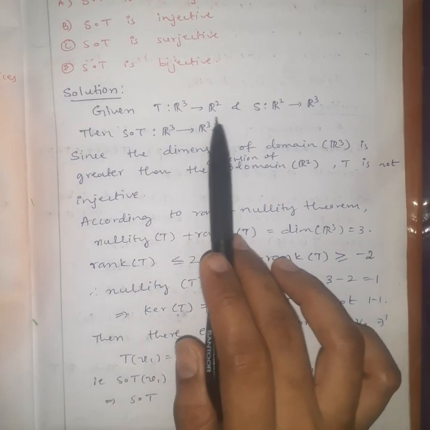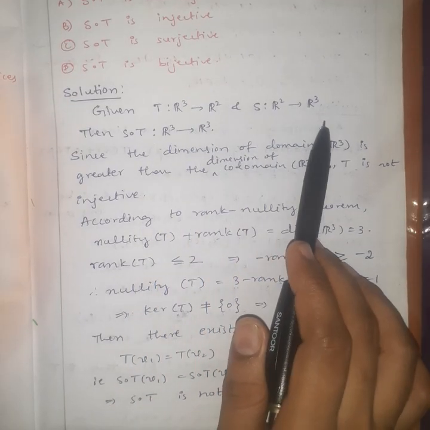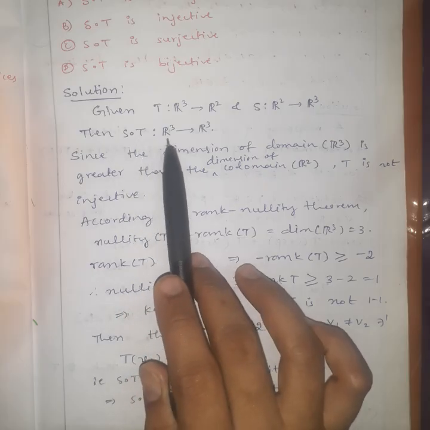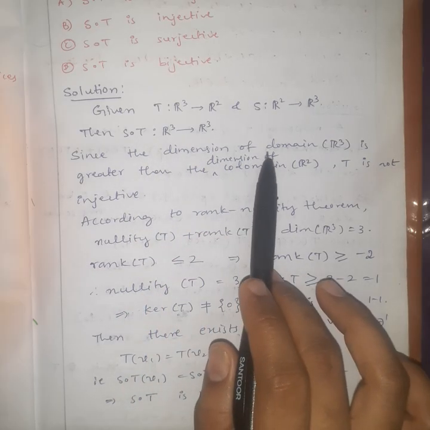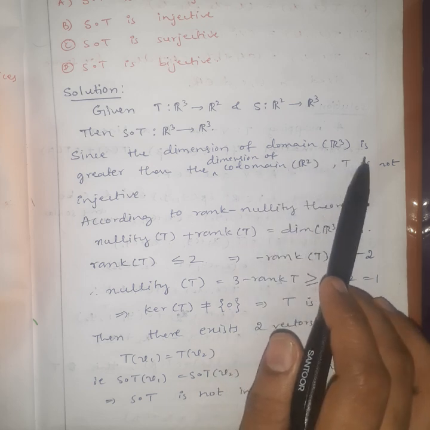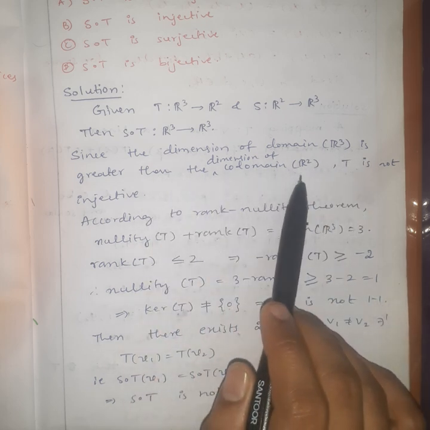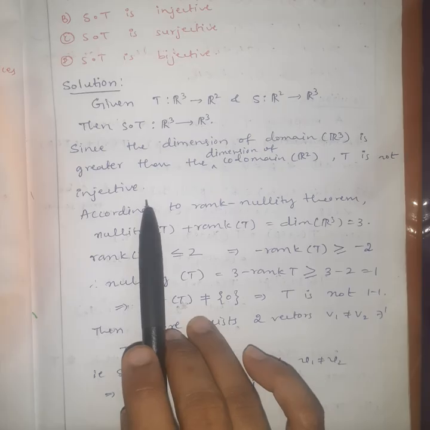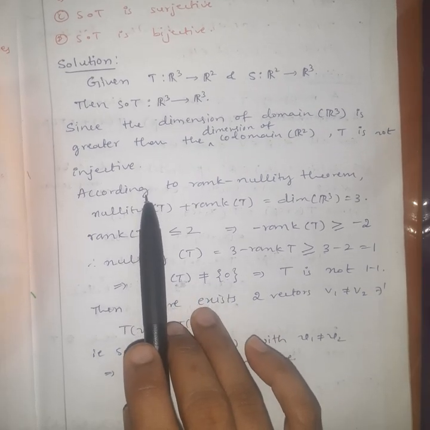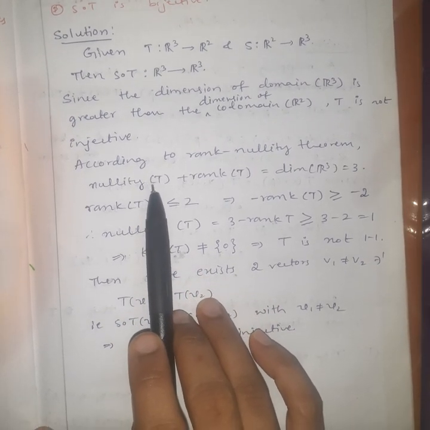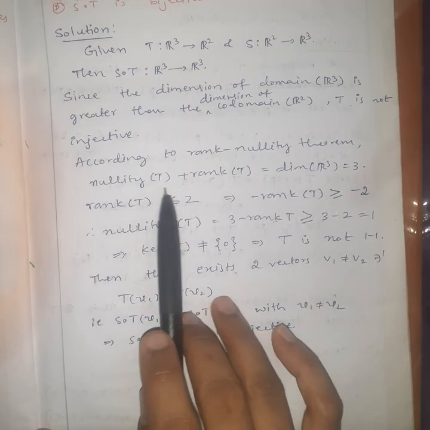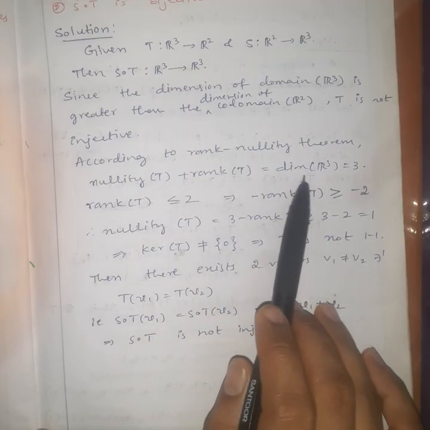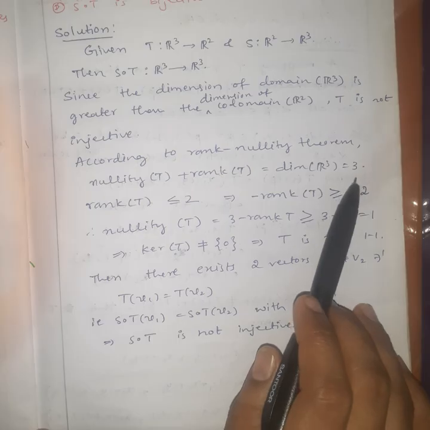Given T from R3 to R2 and S from R2 to R3, then S composition T is a mapping from R3 to R3. Since the dimension of the domain R3 is greater than the dimension of the codomain, T is not injective. So let us give an explanation for this. According to the rank nullity theorem, nullity of T plus rank of T is equal to dimension of R3, which is equal to 3.